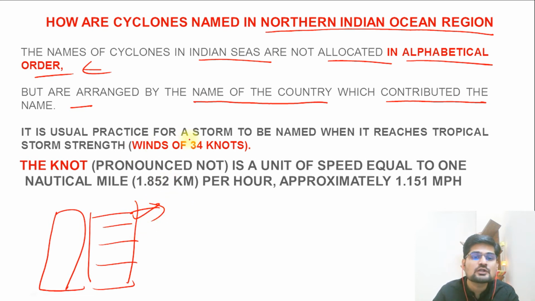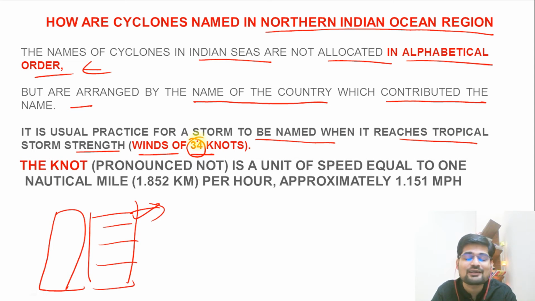Right? It is usual practice for a storm to be named when it reaches tropical storm strength of about 34 knots wind speed. So remember, not all tropical cyclones that happen are named. They are only named when they have this particular speed. This is the threshold value. If they don't have 34 knots wind speed, their names will not be kept.